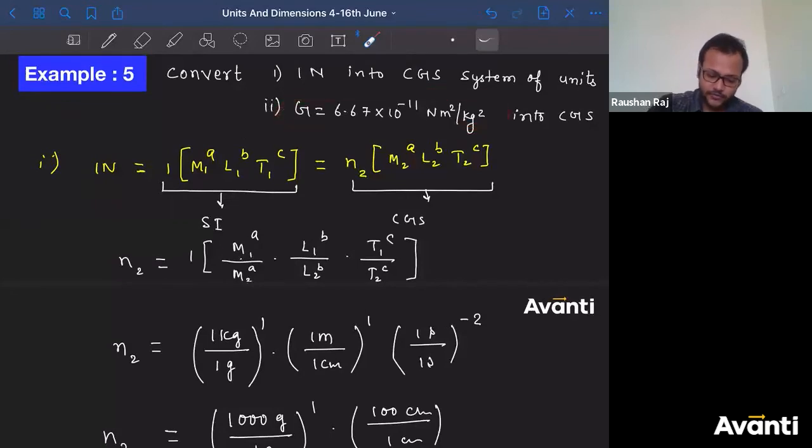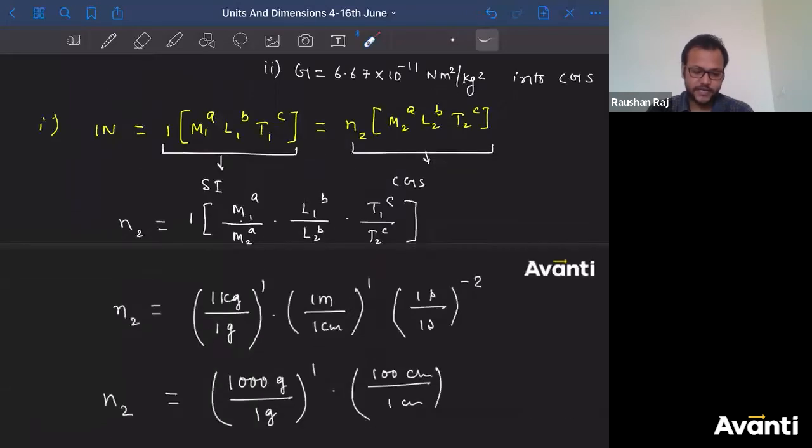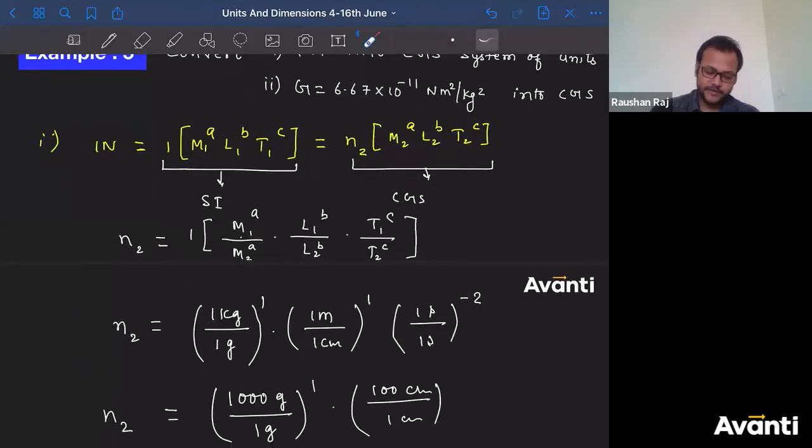Now I'm giving you another one. Try to answer the second one using the same method as we have done here.